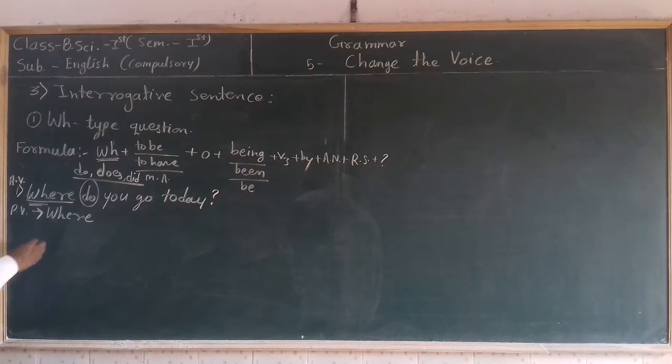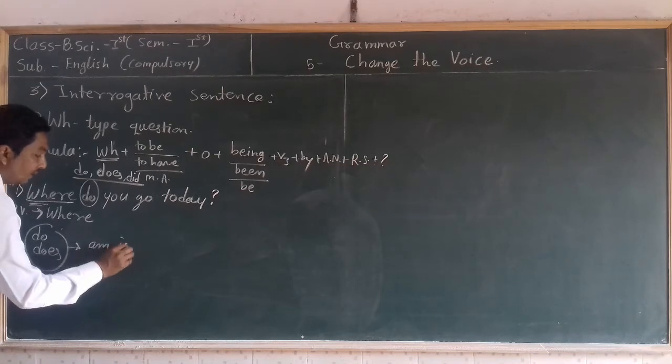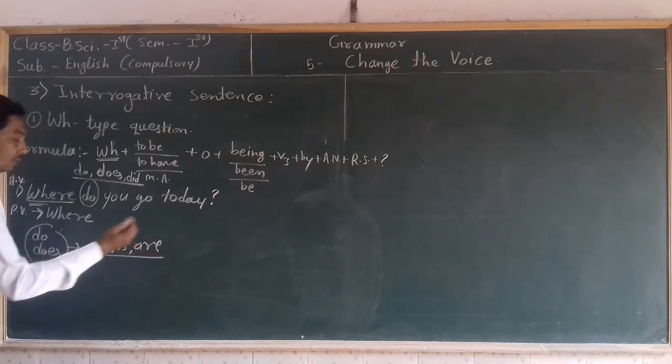If do or does is given, after removing these, we have to use the to be forms am, is, are according to the new subject.